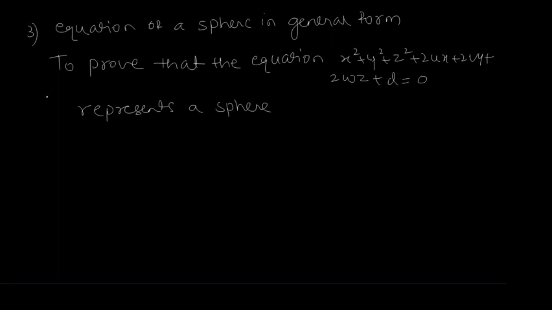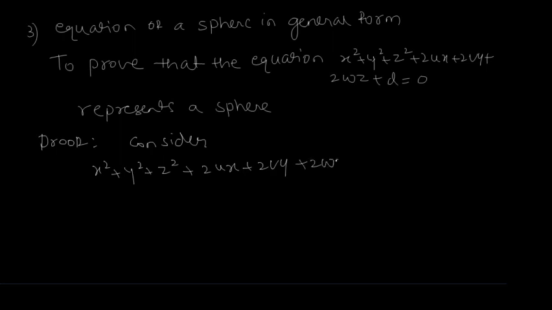Okay, so for that we consider x square plus y square plus z square plus 2ux plus 2vy plus 2wz plus d is equal to 0.